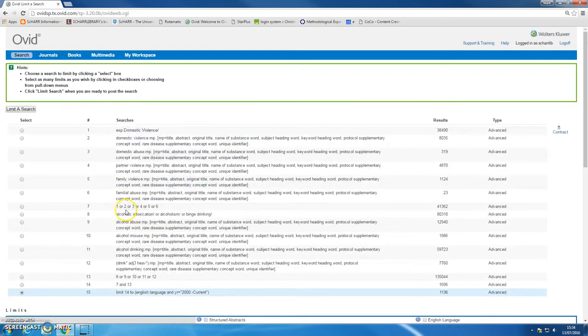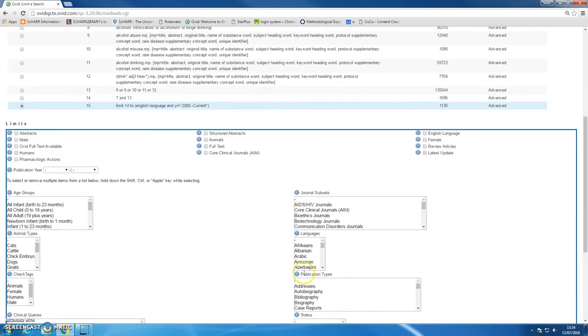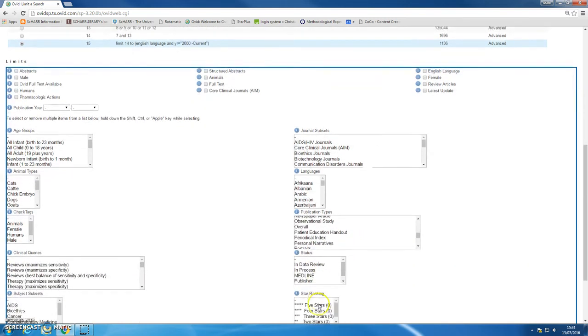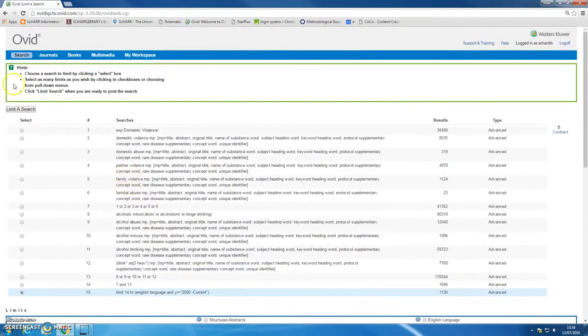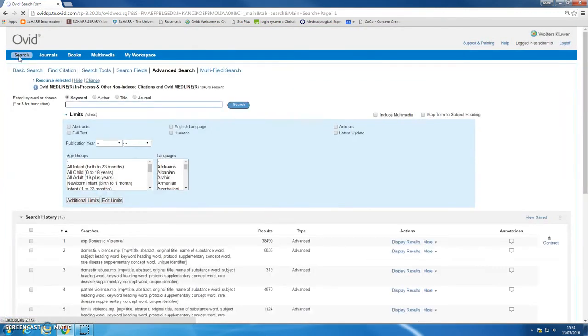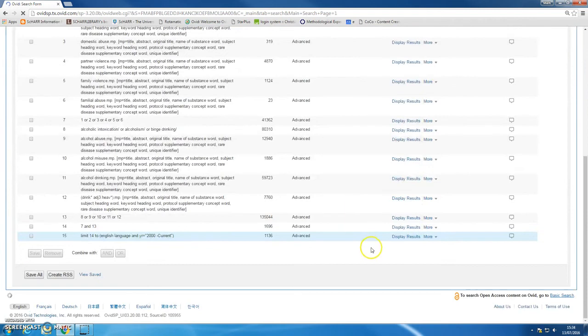you can find things like limit by study type. You might limit to clinical trials, or you might limit to systematic reviews, for example. There are other ways you can limit if you choose to. Anyway, we're not going to worry about that today because this is not your real search topic.